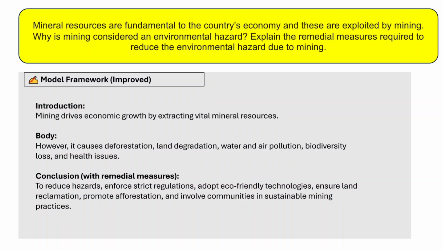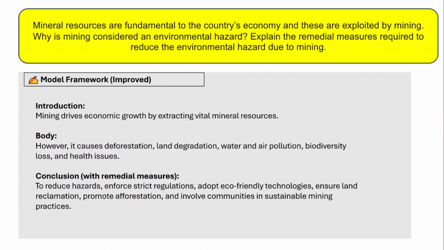Now, first question is about mineral resources of India. Mineral resources are fundamental to the country's economy and these are exploited by mining. Why is mining considered an environmental hazard? And explain the remedial measures required to reduce environmental hazard due to mining.